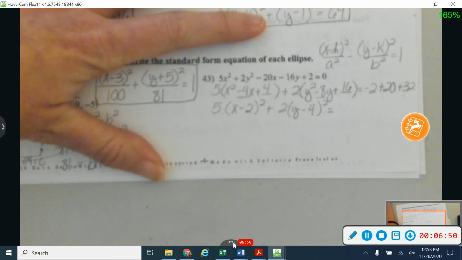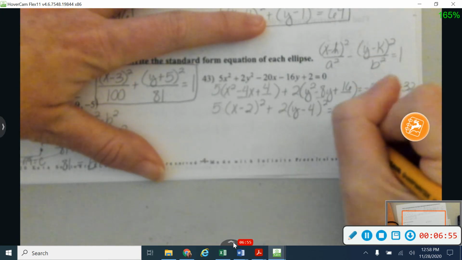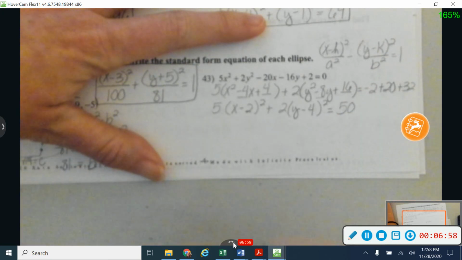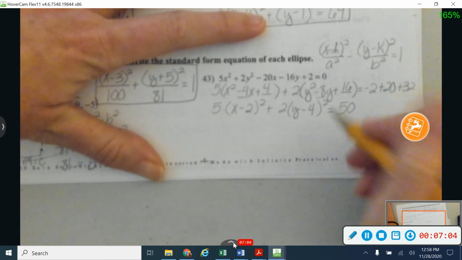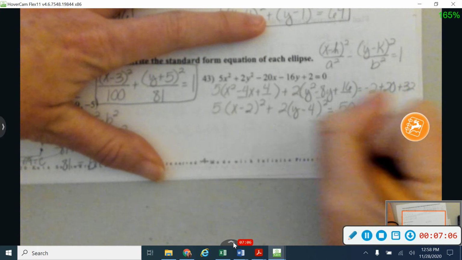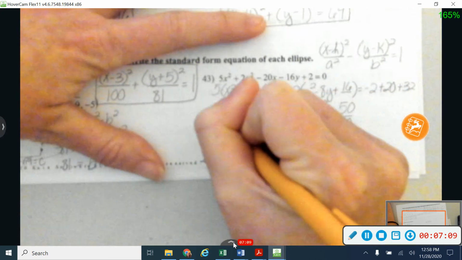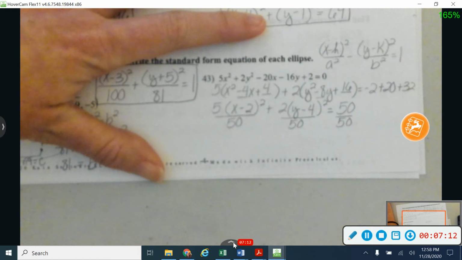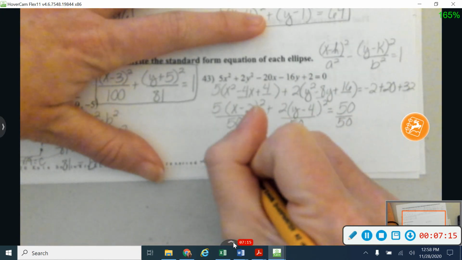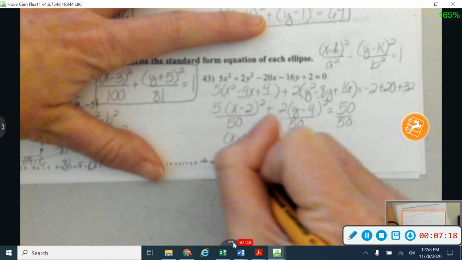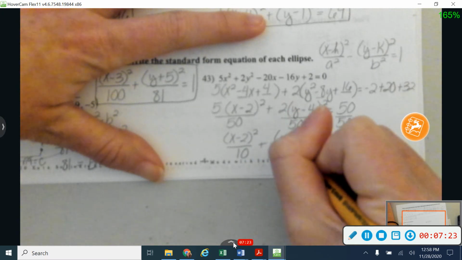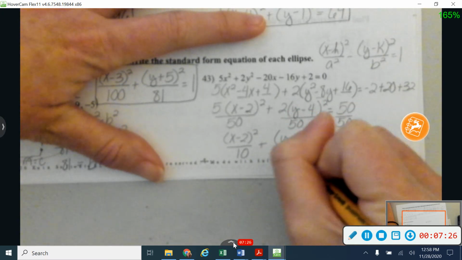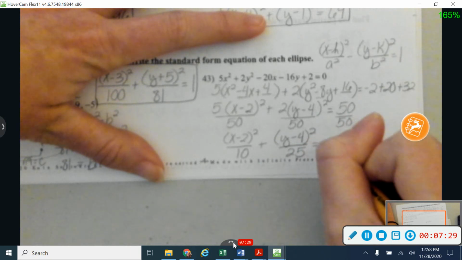Alright, so just let me check my math here real quick. And I'm going to do negative 2 plus 20 plus 32 does give me 50 over here. Now we said in our equation right here that this is equal to 1. And so in order to make this equal to 1, I'm going to divide through by my 50. And I'm going to do that to every single little piece, all 3 fractions there. Alright, so this first one's going to give me x minus 2 squared over 10. I'm going to let my 5 and my 50 reduce. And this one's going to give me x minus 4 squared over 25. And that's going to all be equal to 1.